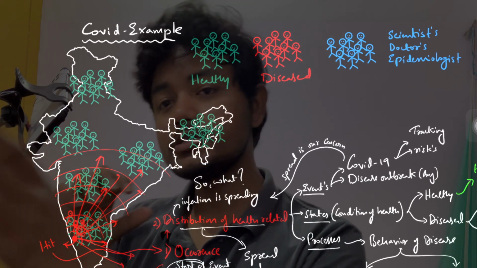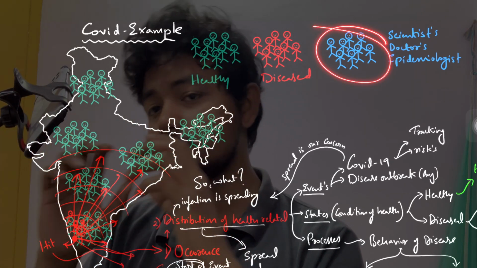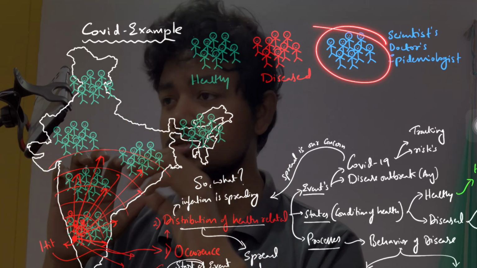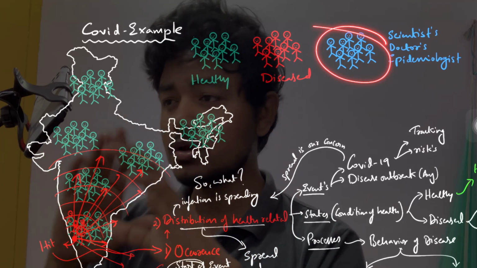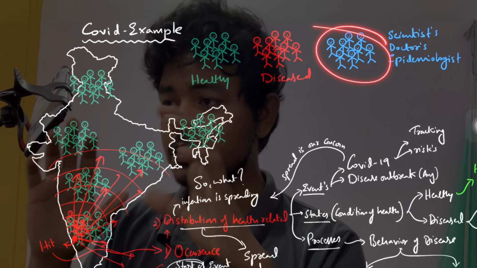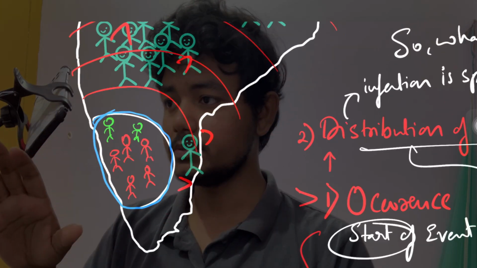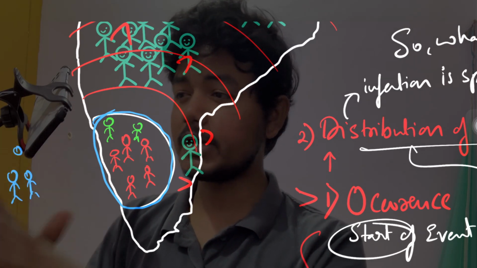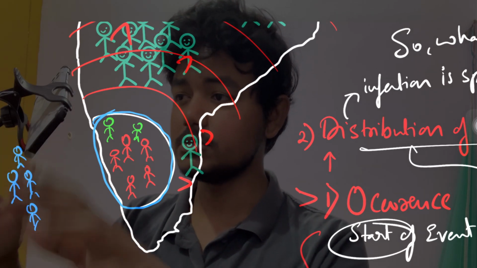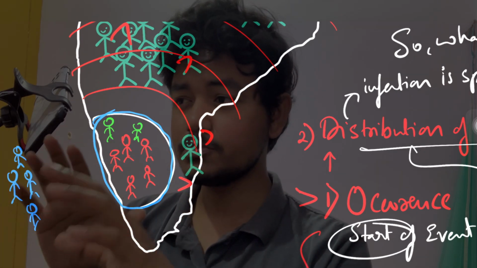These are these blue people: the medical professionals, doctors, epidemiologists, scientists, statisticians, and all the researchers. All of these people come together, see what's happening, and try to understand how severe it is. As you can see here, I've shown the people: these are the groups of scientists, researchers, epidemiologists, and community medicine people also. So what are these blue people doing?